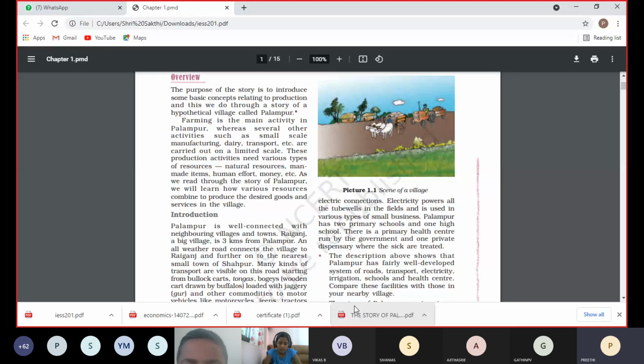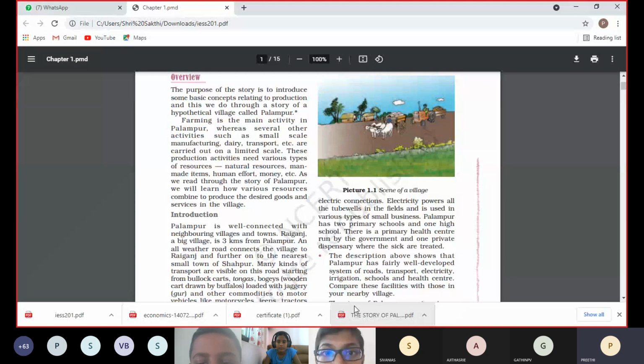Are you clear? So in this lesson we are going to learn two concepts. One is how they developed and what facilities are there in that particular village. The main activity is farming. In this Palambur, what is the main activity? Farming. Small scale manufacturing, dairy, transport, everything is there. They are carried out on a limited scale. Limited scale means small scale, where only a few small capital is invested.